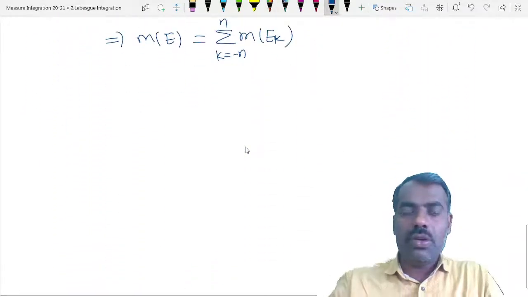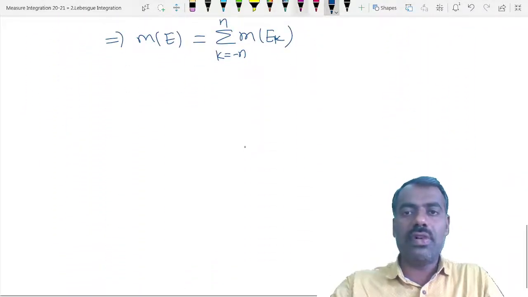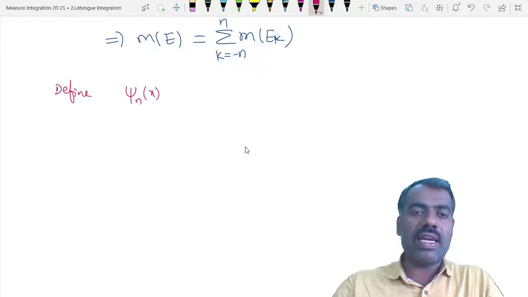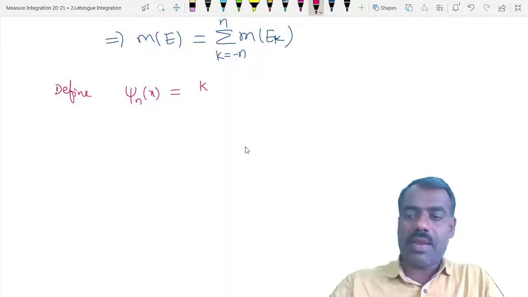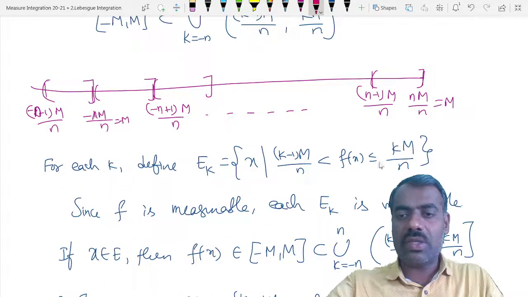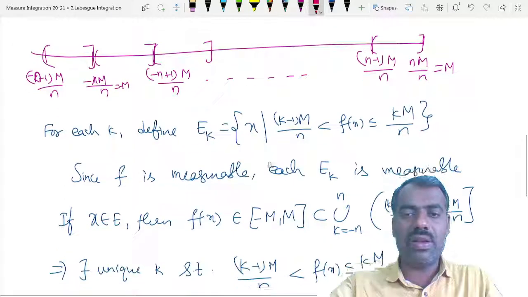Now, using this range of f of x and these intervals, we'll define new simple functions, which we were expecting. Define psi n of x for every n greater than or equal to 1: whenever f of x belongs to an interval, take the upper value as psi n of x and the lower value as phi n of x.